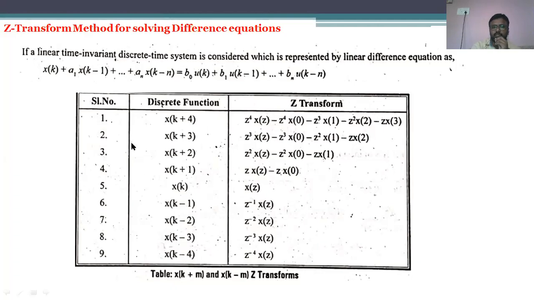In order to solve difference equations, we must be very familiar with all these difference functions, that means the Z transforms including initial conditions. These initial conditions are applicable only when the function is represented in time advance. For time delay, there is no initial condition. The initial conditions are assumed to be 0.